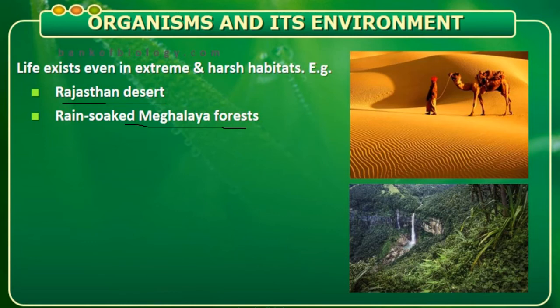See, we are giving a comparison of two habitats, both extreme and harsh. In one place, the Meghalaya forest, there is always rain, the rain is continuous, whereas in the Rajasthan desert there is no rain. So the adaptation of the organism in both regions is quite different. Here there is no availability of water; here the availability of water is enormous. Here sunlight is more, here sunlight is less. So depending upon the availability of the abiotic factors, the existence of the organism also varies.